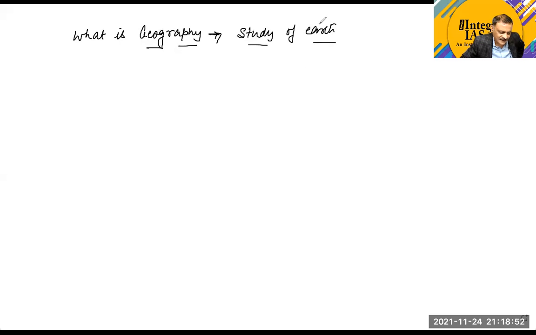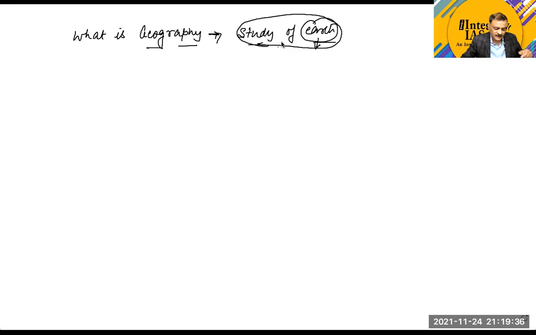Because when we are studying about the Earth, there are certain phenomena taking place over the Earth which have their connections outside the Earth. They are having their connection from outside the Earth. So that is why we sometimes include those areas of the universe also, which are generally studied by other subjects, but we take it to be a part of geography. But the fundamental task of geography is to study about the Earth.